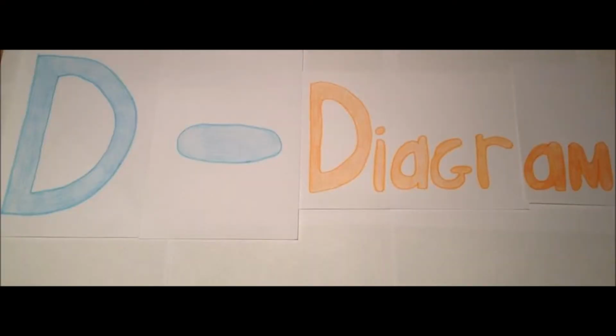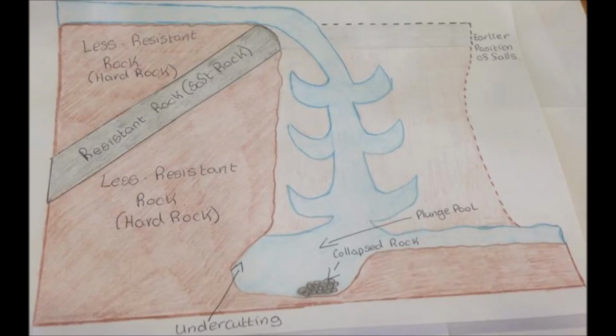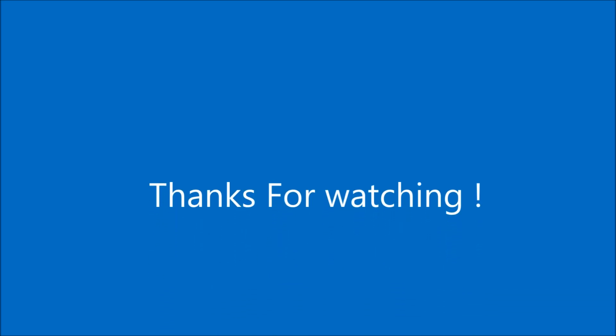The final letter is D for diagram. This diagram shows how a waterfall is formed. I hope by using this method it will help you to better understand the formation of waterfalls.